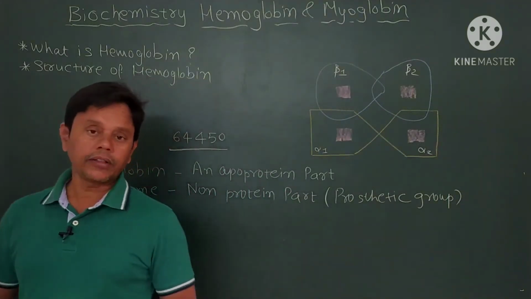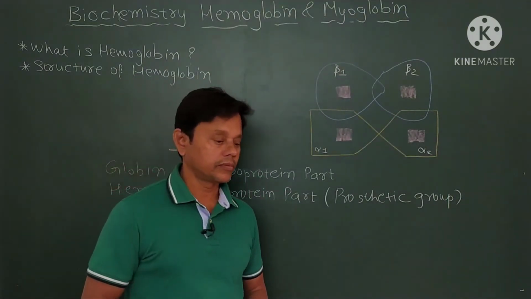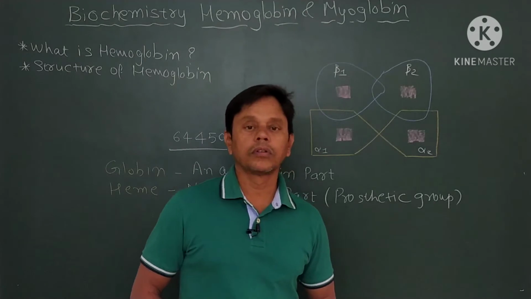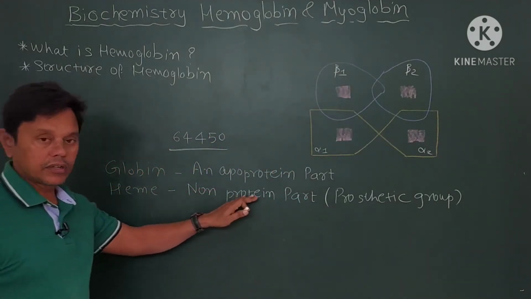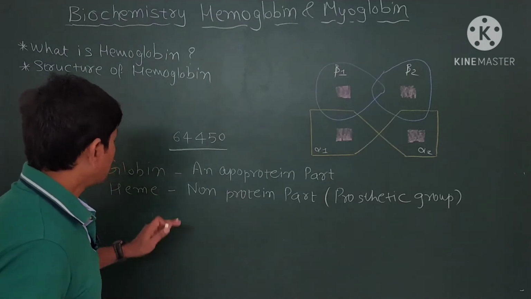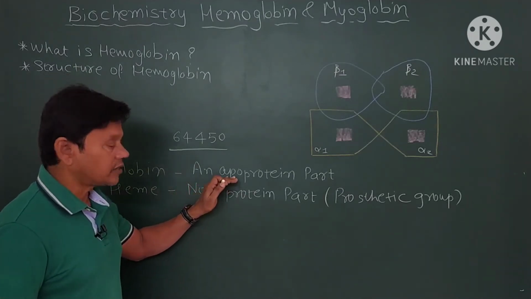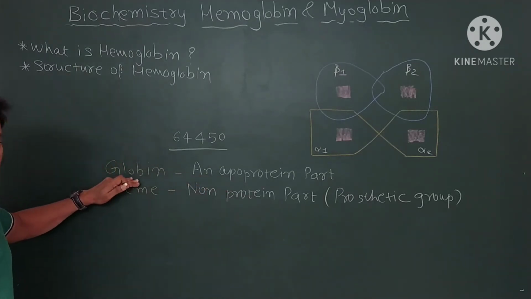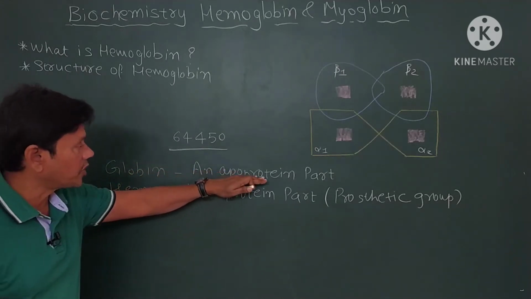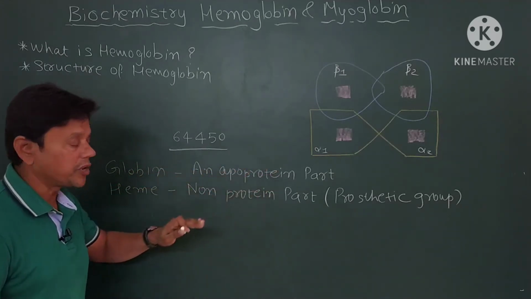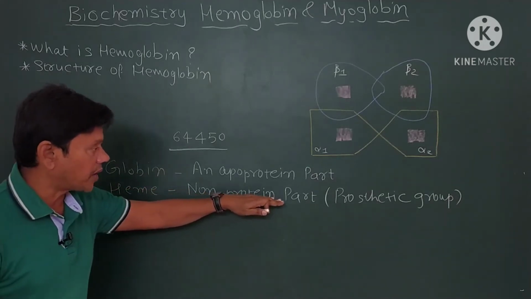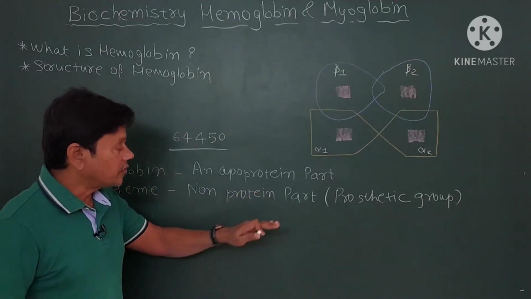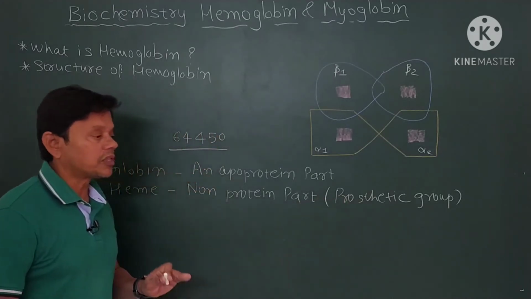So friends, please remember, questions are asked from this segment. Hemoglobin consists of globin, that is an apoprotein part, and heme, that is the non-protein part, which is commonly known as a prosthetic group.